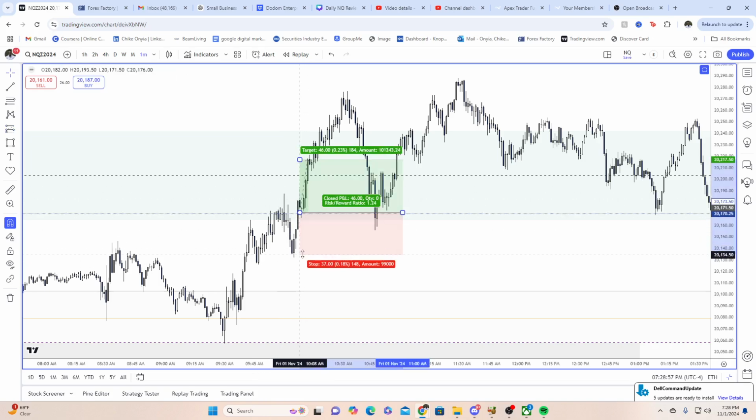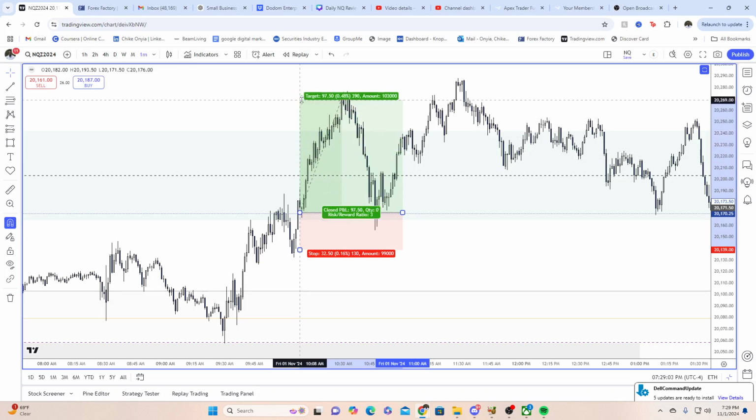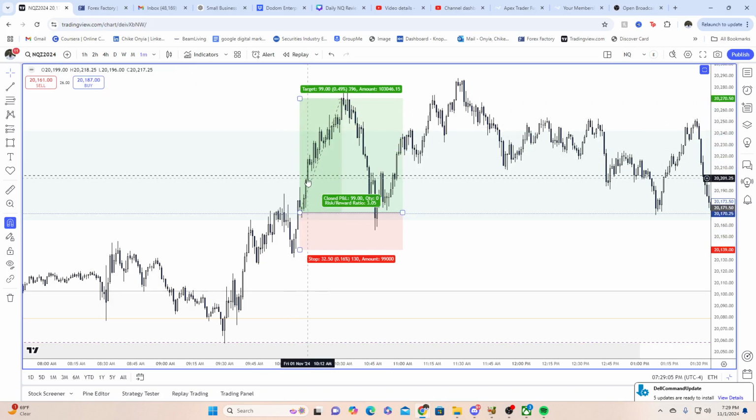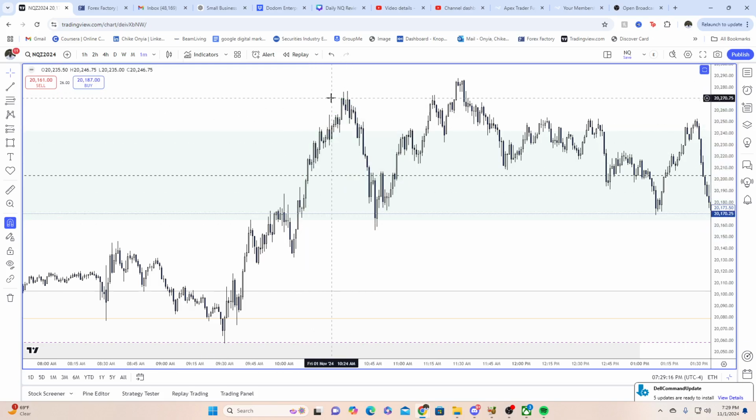You enter right here. Stop loss can be below this candle, below this inverse fair value gap, and below these two BISIs right here. Aim for 1 to 3 as well. You would have gotten that as well if you missed the first one. Once price closed above this high right here with this candle, set your stop right here. And then once you get to the halfway point, take half of your trade off, put it to break even, wait for the rest to get to 1 to 3. Then you're done for the day right there.